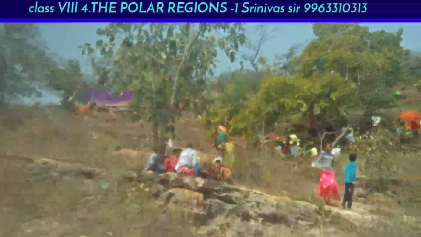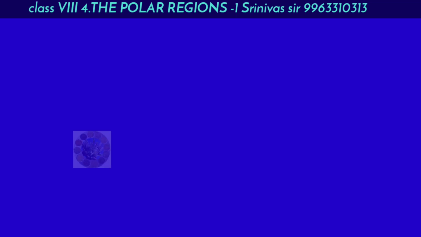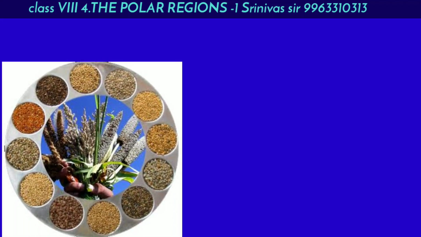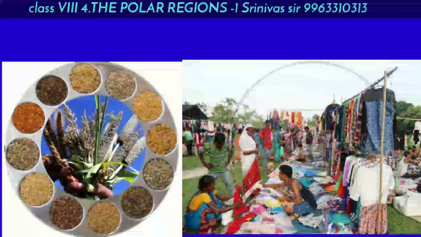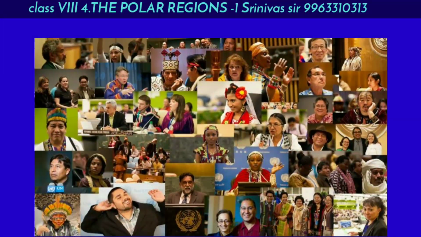And all these landforms, all these places influenced human life in different ways. For example, the crops they grow, the food they eat, the dresses they wear, the languages they speak, the tradition and culture they follow, all are different from region to region.